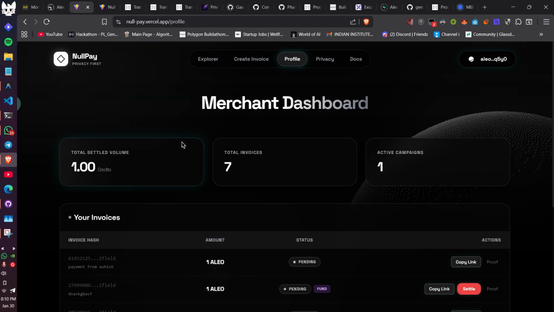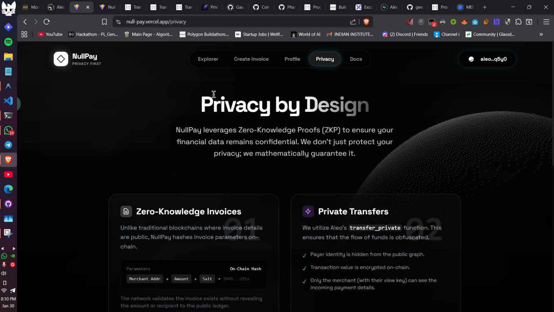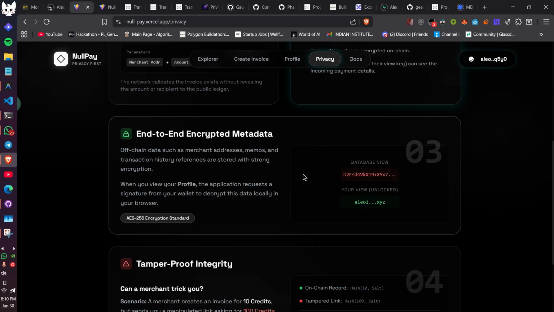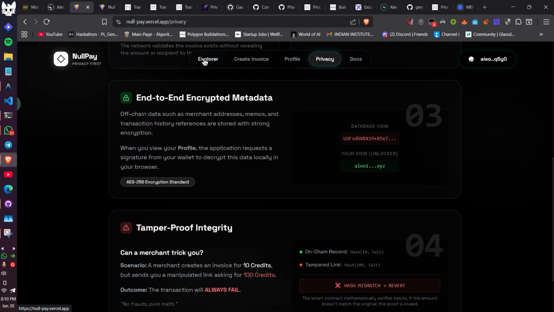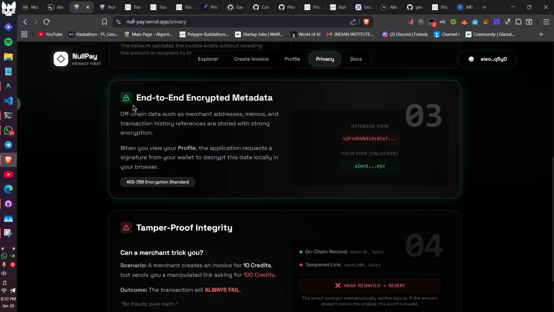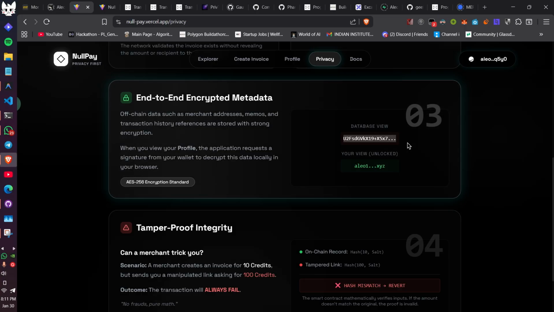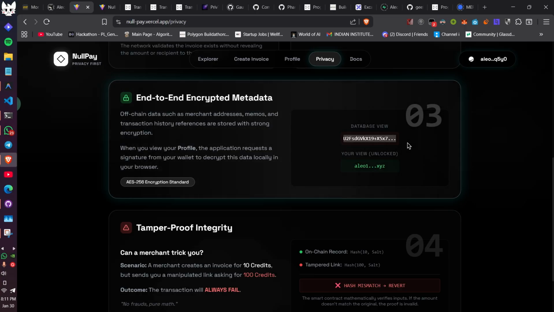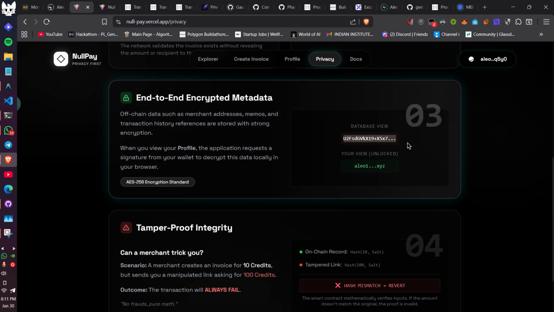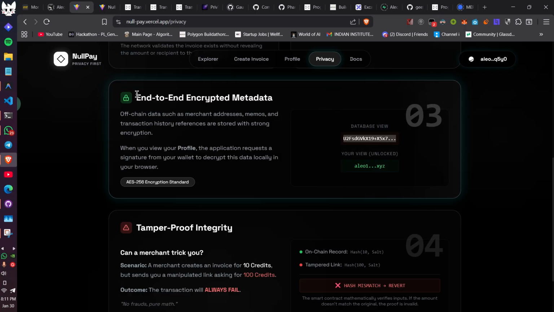a profile page where the merchant can manage all their invoices. They can track all their records, etc. We have also given privacy details on what we are storing in the database, because if you are making an explorer, there is obviously a centralized database involved, but in order to maintain the privacy of the user, we are encrypting their merchant address as well. Right now in this architecture the merchant address is getting revealed, but in the upcoming waves we are thinking of a better approach, so that the address of the merchant is also private. So this is the end-to-end encryption that we are doing off chain.